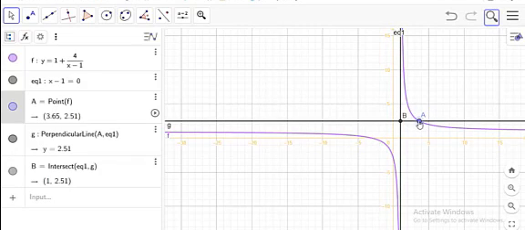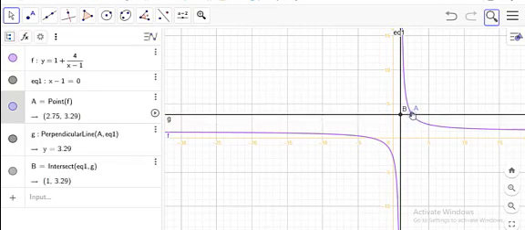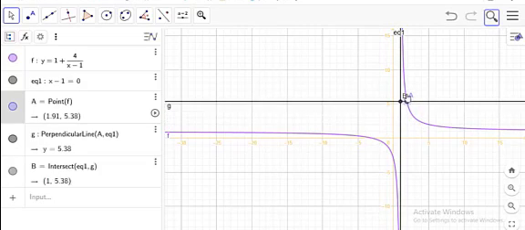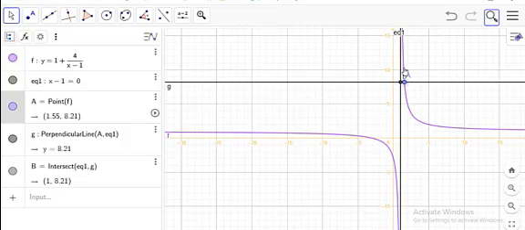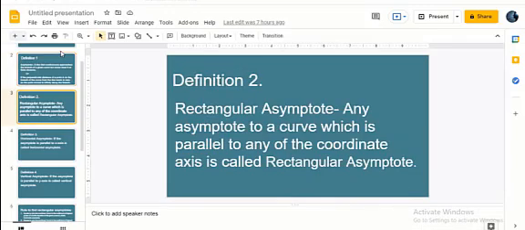As we move A towards plus infinity, A and B are getting closer and closer, and at infinite distance they will coincide. So the line x minus 1 equal to 0 is an asymptote to this curve. Similarly, the line y minus 1 equal to 0 is also an asymptote to this curve.